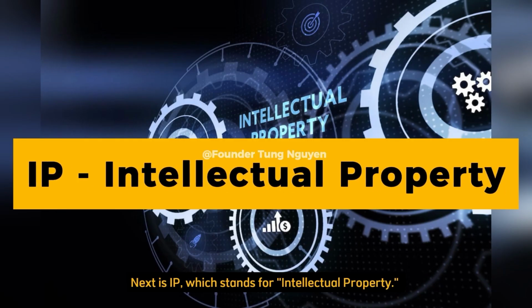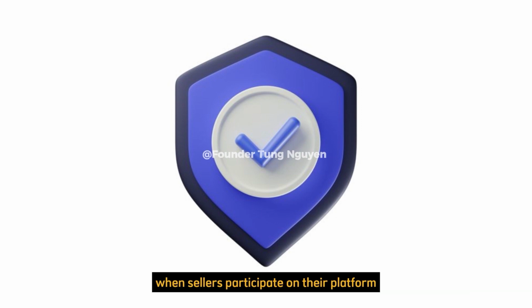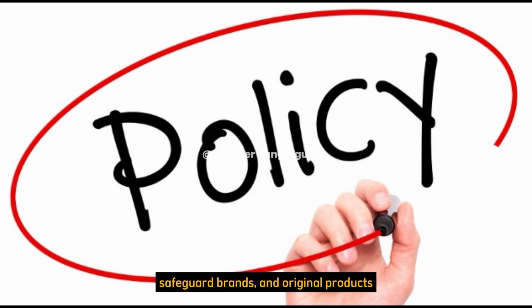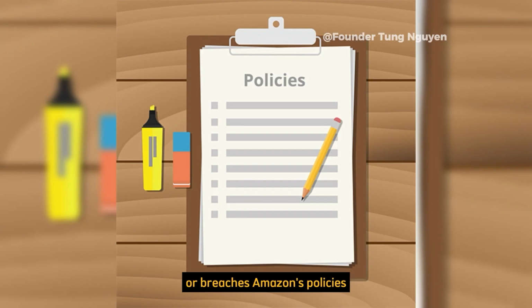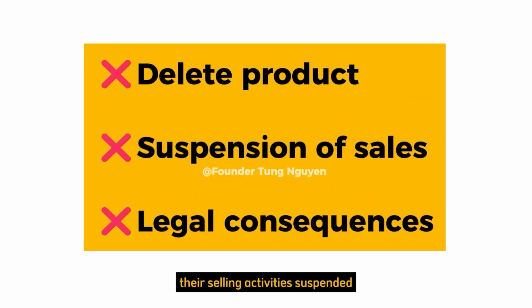Next is IP, which stands for intellectual property. Amazon places particular importance on protecting and enforcing IP rights when sellers participate on their platform. Specifically, Amazon has policies and regulations in place to prevent IP rights violations and safeguard brands and original products. If a seller or product violates someone else's IP rights or breaches Amazon's policies, they may have their product removed, their selling activities suspended, or face legal consequences.